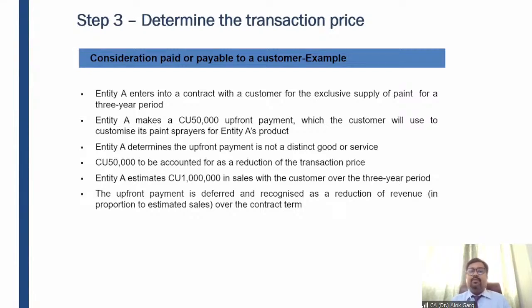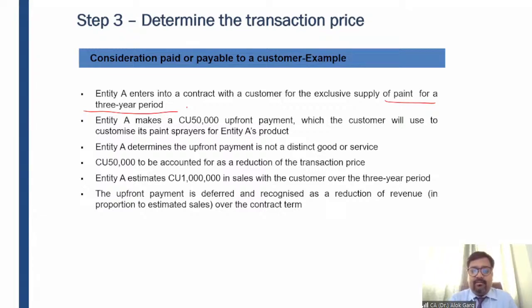Entity A enters into a contract with a customer for the exclusive supply of paint for a 3-year period. So there is entity A, which has entered into a contract with a customer. For example, Asian Paints entered into a contract with a customer for exclusive supply of paint for a 3-year period. So they are getting a contract for 3 years.